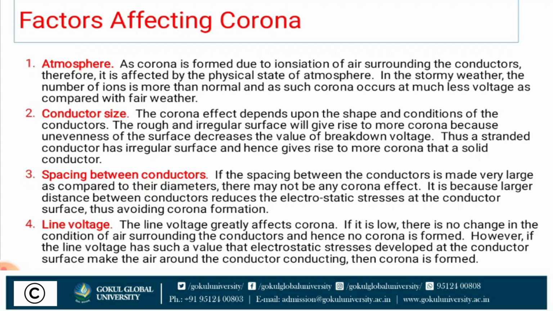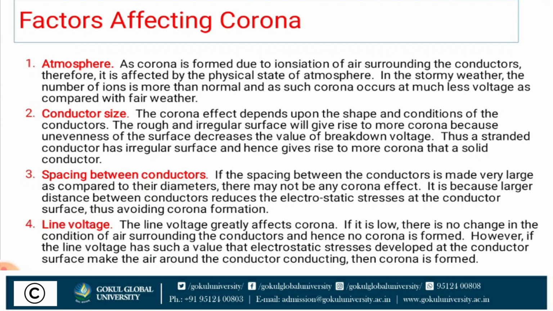Fourth one, line voltage. The line voltage greatly affects corona. If it is low, there is no change in the condition of the air surrounding the conductor and hence no corona is formed. However, if the line voltage has such a value that the electrostatic stress developed at the conductor surface makes the air surrounding the conductor conducting, then corona is formed.